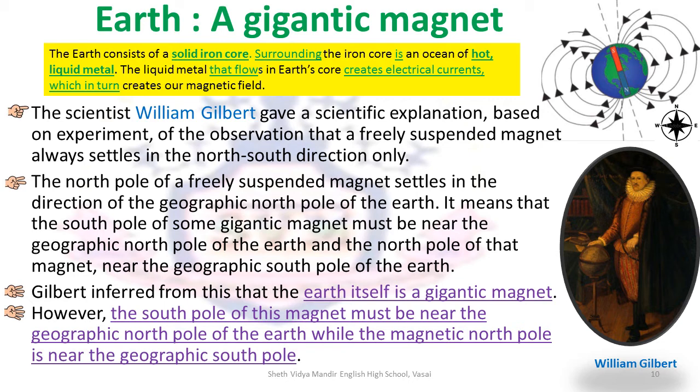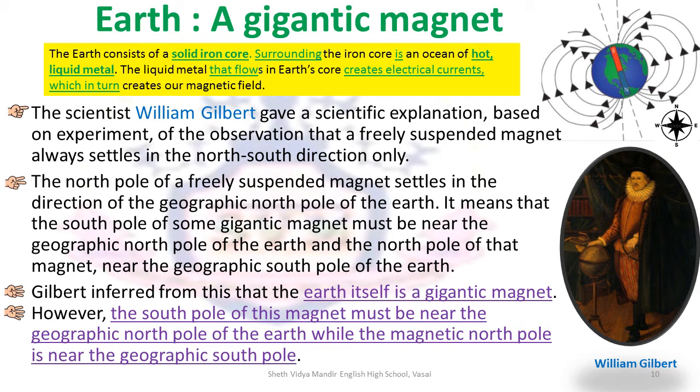Now, how did the earth become a giant magnet? Basically, the earth consists of a solid iron core. Surrounding this hot iron core is an ocean of hot liquid metal. When this liquid metal flows in the earth's core, it creates electrical currents which in turn create a magnetic field. Through this, we also come to know that electricity and magnetism are interrelated. You learn this in a higher chapter.